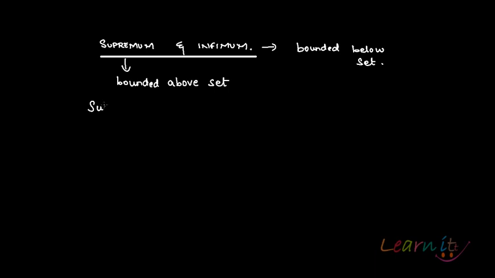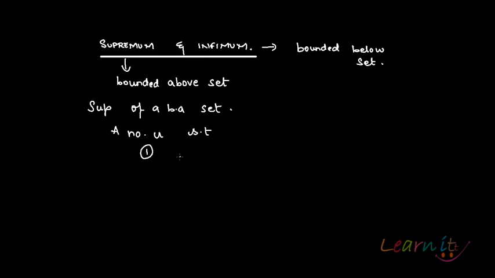So, supremum, written as sup of a bounded above set. Essentially, it is any number u such that it satisfies the following two conditions.